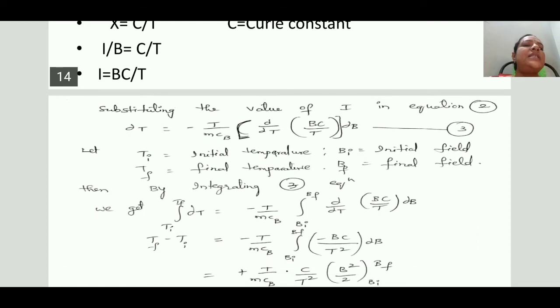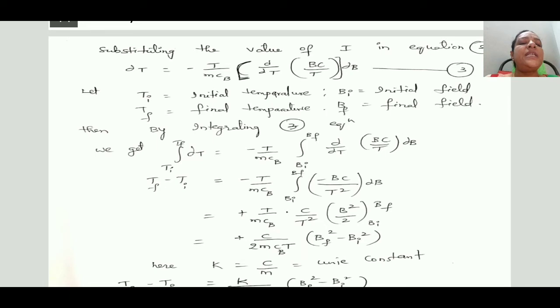To eliminate this differentiation, integrating the third equation between the limits Ti to Tf and Bi to Bf, we get integration Ti to Tf dou T equal to minus T by MCB integration Bi to Bf dou by dou T of BC by T dou B. Integrating dou T, we get T. By substituting the limits, Tf minus Ti equals minus T by MCB integration Bi to Bf of, by differentiating BC by T with respect to T, minus BC by T square into dou B. Next step, minus to minus gives plus T by MCB C by T square.